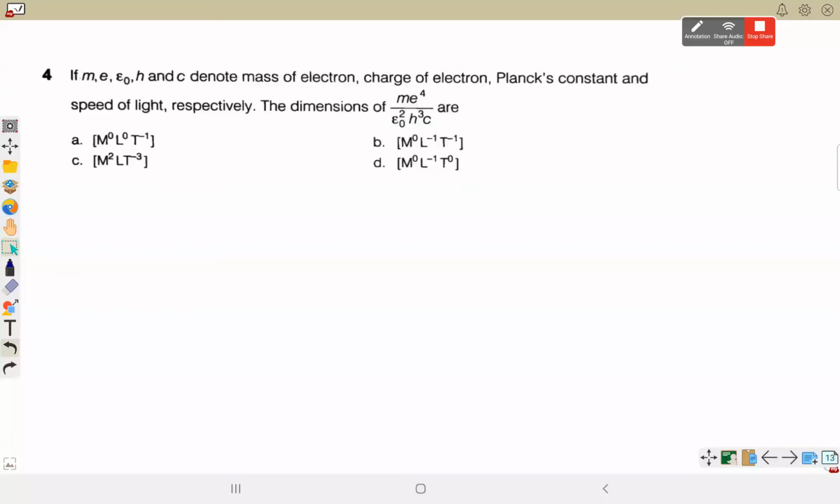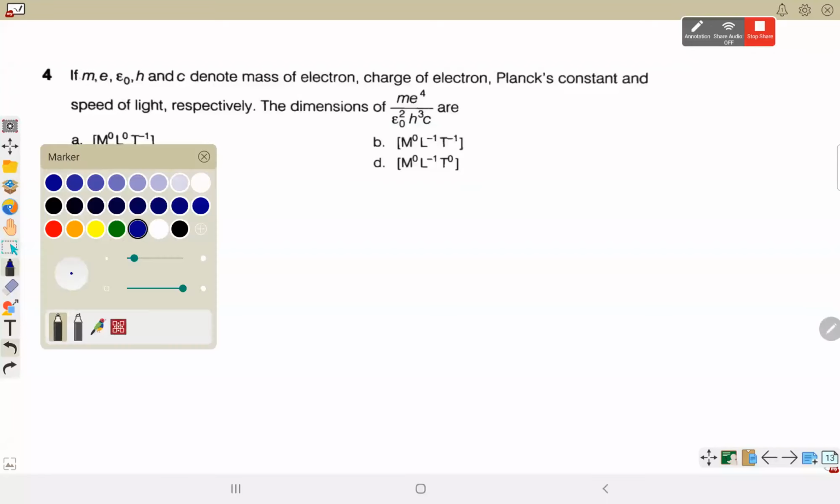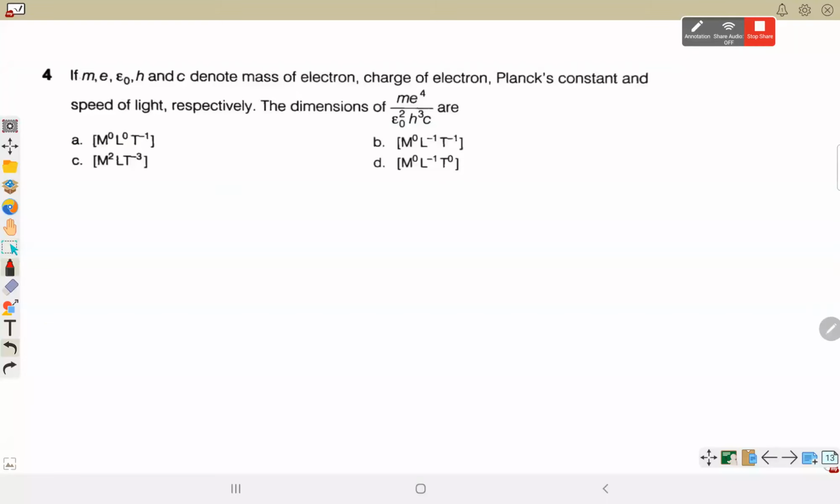So if you don't know, no problem. We can find out this again. Each and every dimension you have to find out. Okay. I don't think that anybody would remember. Even I am also not pretty much sure.